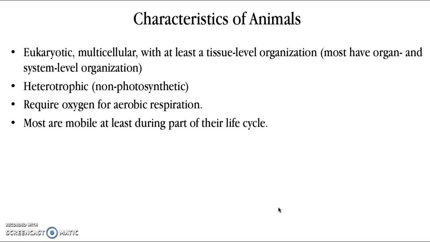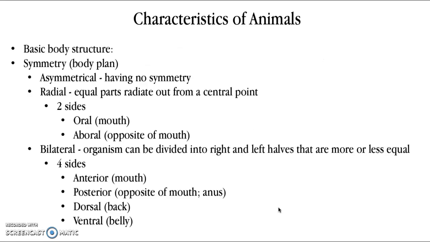Most of the organisms that we're going to talk about, at least part of their life cycle, are going to be considered mobile. So when we talk about animals, we have a basic body plan. We have either asymmetry, we have radial symmetry, or we have bilateral symmetry. And this is literally talking about how the bodies of animals are set up.